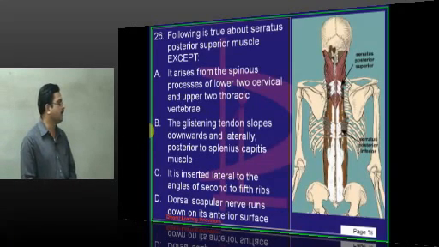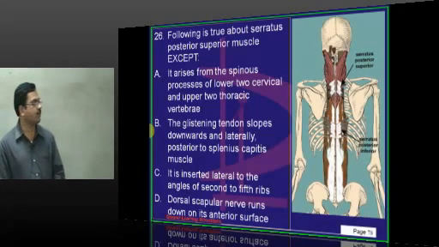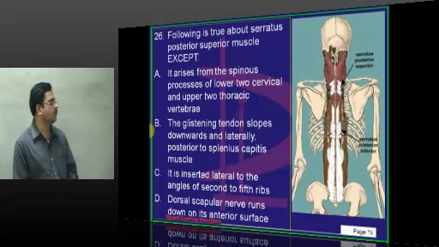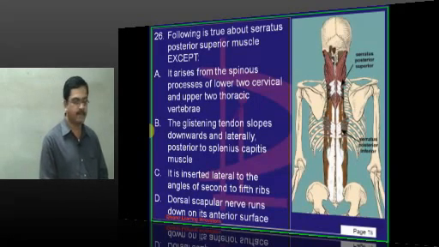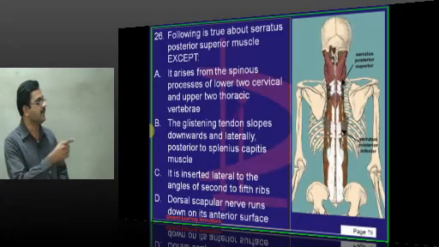The dorsal scapular nerve runs anterior to it. The dorsal scapular nerve is a branch arising from the C5 root of the brachial plexus. It runs on the posterior aspect of the serratus posterior superior muscle. The dorsal scapular nerve supplies rhomboid major and rhomboid minor. Those muscles arise from the spines of the thoracic vertebrae and get inserted into the medial border of the scapula.